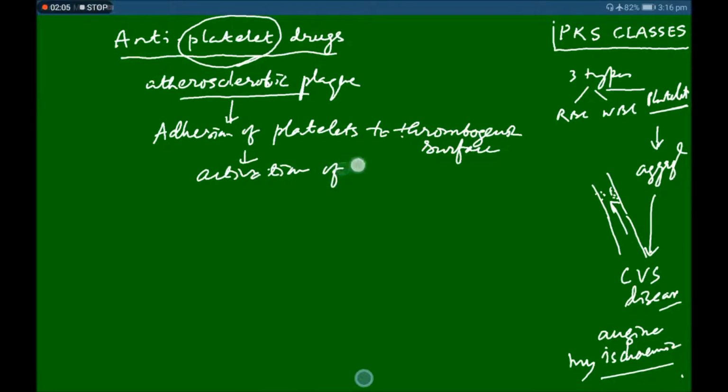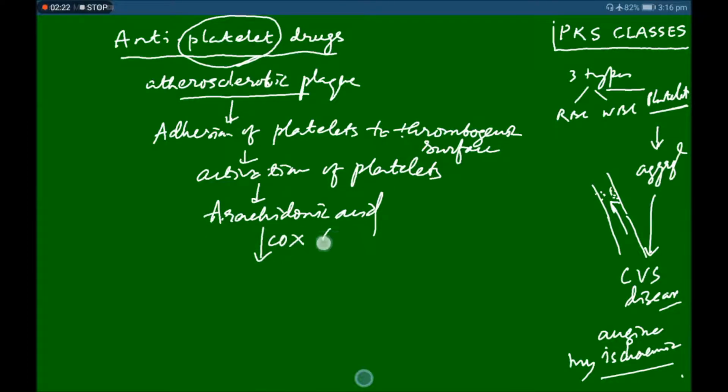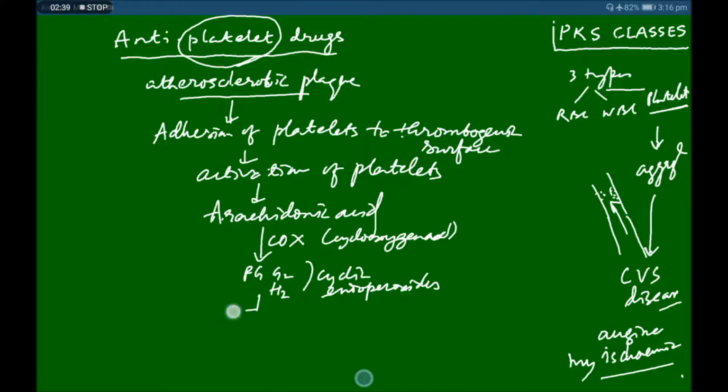When there is activation of platelets, they release arachidonic acid. By the action of the cyclooxygenase enzyme, this arachidonic acid is converted to prostaglandin G2 and prostaglandin H2, the cyclic endoperoxides, which can produce thromboxane A2 as well as prostaglandins.